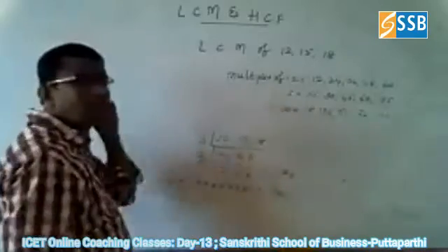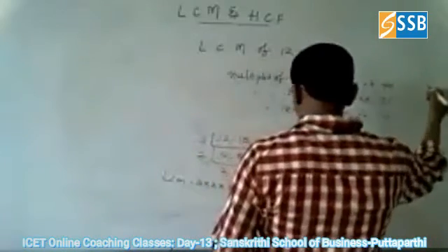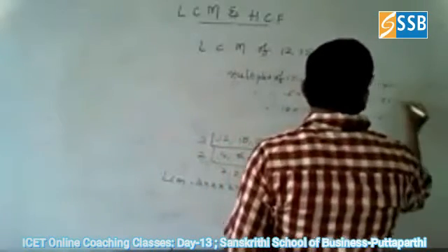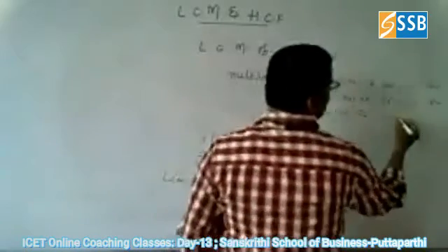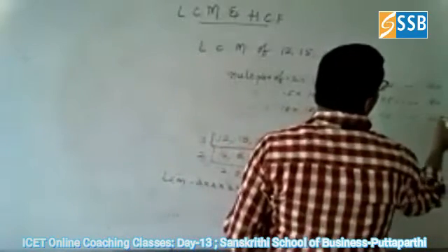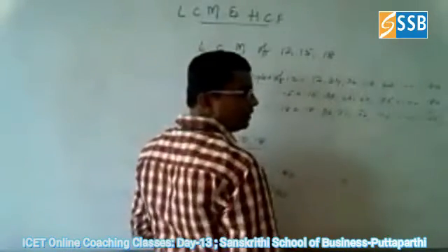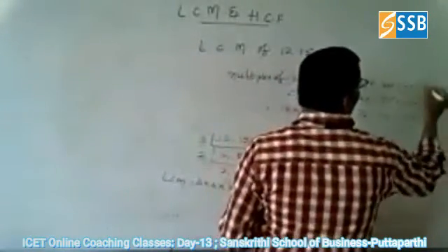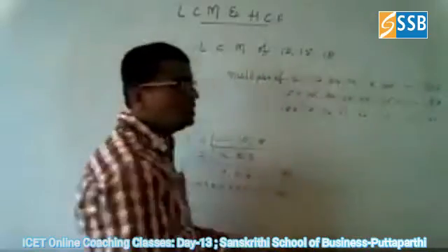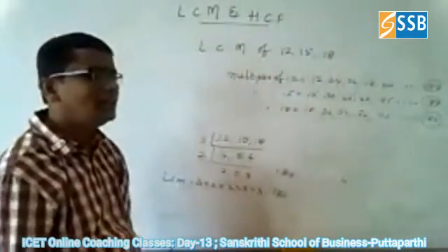Here also, if you go on continuing, at last the multiple is 180. Again, here also you can get the multiple if you go on writing like this. Here also you can get 180. Before that there is no common multiple. That's why 180 is the common one, the first one you are going to get. That's why that is the LCM of 12, 15 and 18.